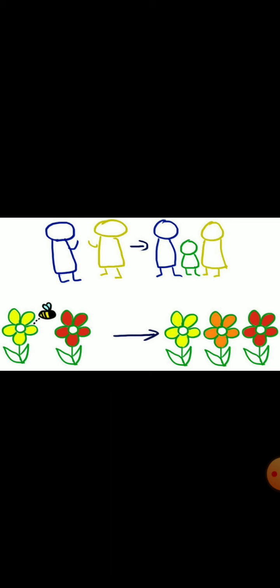Similar means alike, which have a resemblance, which is nearer, which is close. So when we talk about similar cells, they are not exact. They have a similar resemblance, they have a similar appearance.